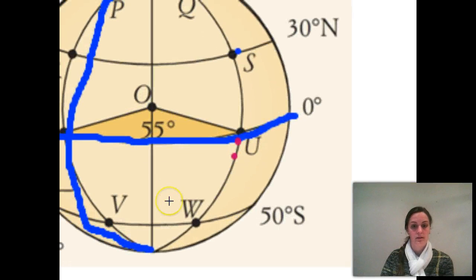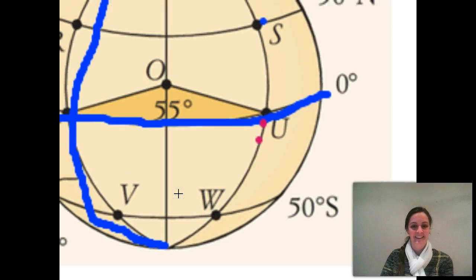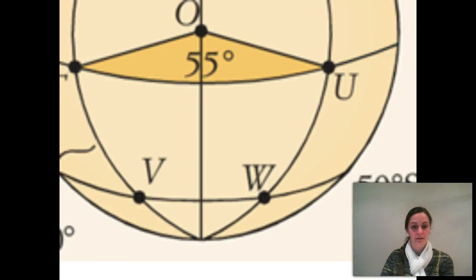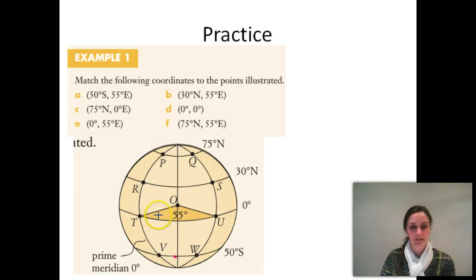Oh, what did I do then? Oh, zoom out. Okay, sorry, accidentally zoomed in there. So E, we've got 0 degrees along the equator and 55 degrees east, so it must be U. And then 75 degrees north, so up here 55 degrees east, so that must be Q.